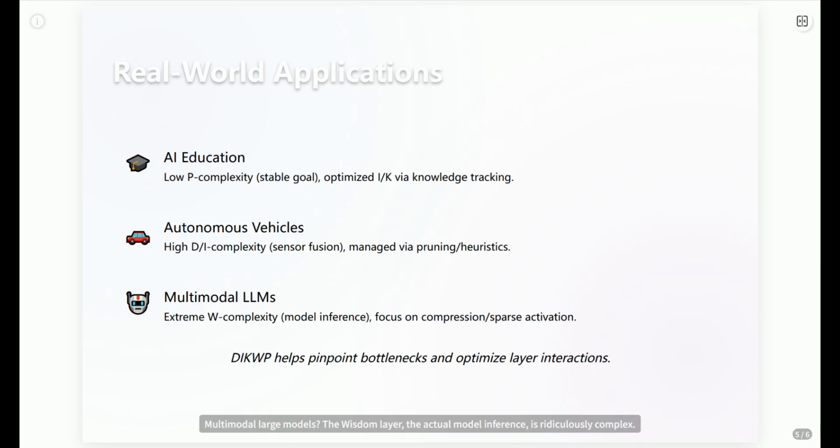Multimodal large models, the wisdom layer: the actual model inference is ridiculously complex. It's the dominant factor. Optimization focuses on making those models smaller, sparser, or finding ways to cache and reuse computations. See how DIKWP helps us identify the real pain points in each case. It's not just about throwing more compute at the problem. It's about understanding where the complexity lives and attacking it strategically.